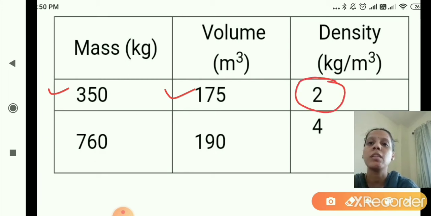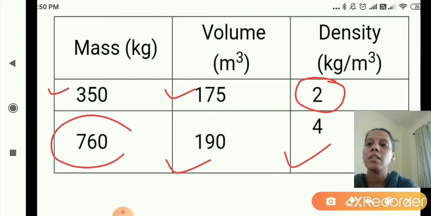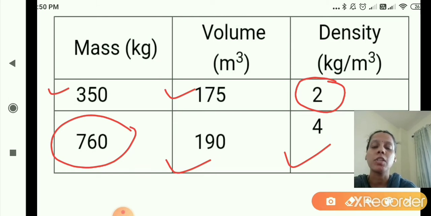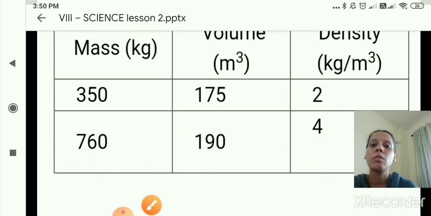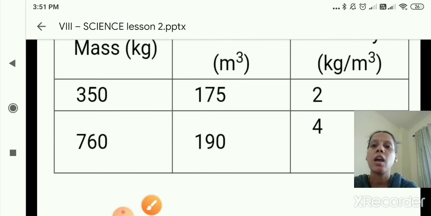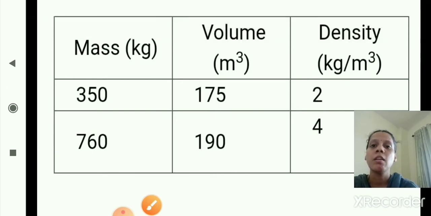Density was 2 kilogram per meter cube. And in the second one, volume was given and density was given, that is 4. We got mass, that is 760 kg, that we will write down. We will put the values in the table which is given. Okay, so this is the first table. Now we will solve the second table which is given in question number 5.